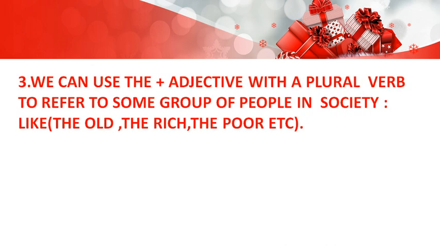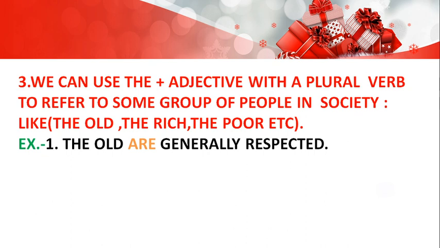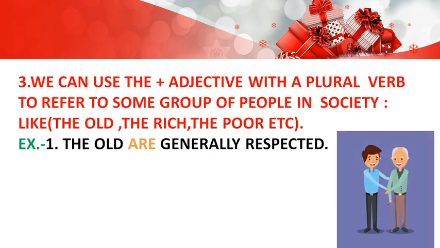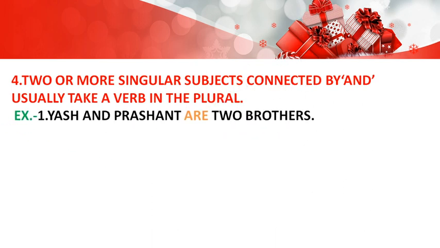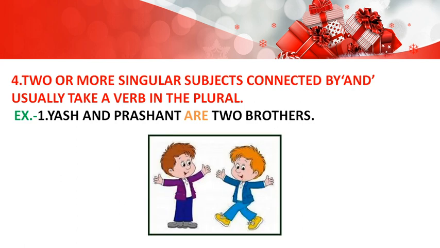Next one, we can use the plus adjective with a plural verb to refer to some group of people in society like the old, the rich, the poor, etc. Example, the old are generally respected. Next one, two or more singular subjects connected by and usually take a verb in the plural. Like Yash and Prashant are two brothers. Yash and Prashant, two are there, but they are connected with and, so we will use plural verb.